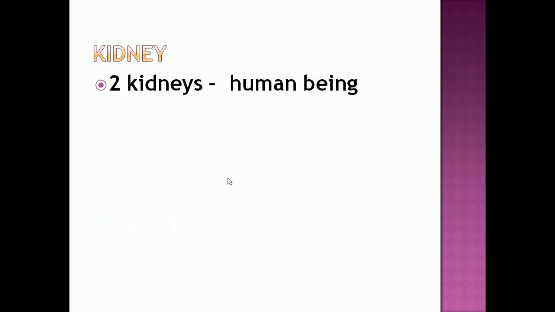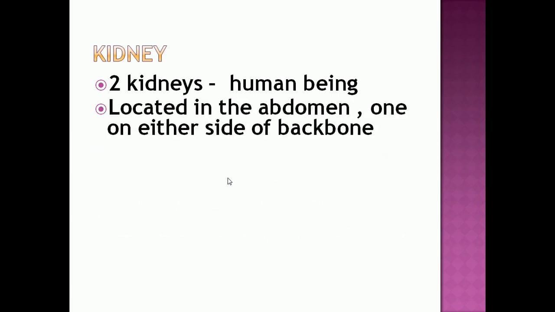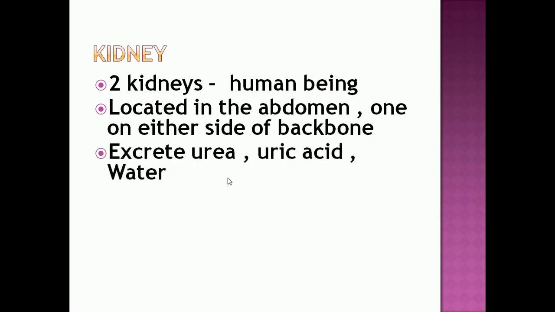So first, the kidney. We know that there are two kidneys in human beings, which are located in the abdomen, one on either side of the backbone. The kidney will excrete urea, uric acid and water. So what are the waste products released by our kidney? Urea, uric acid and water.